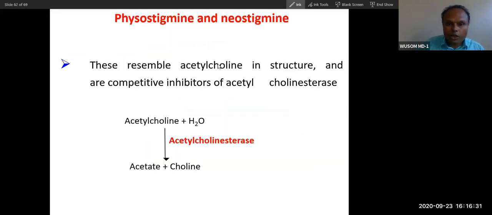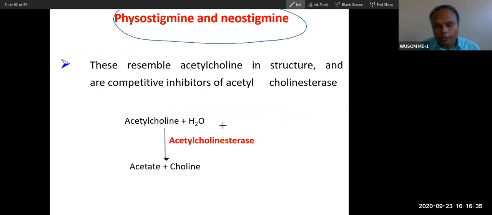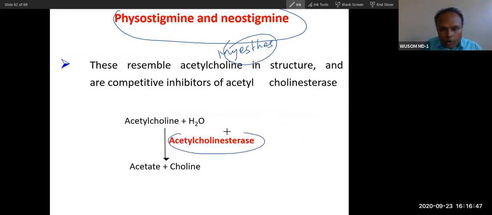Now you can see physostigmine and neostigmine. These are used in treatment of myasthenia gravis, which you will study about. Let me explain. This enzyme inhibits acetylcholinesterase, and in myasthenia gravis acetylcholine is low in muscle.